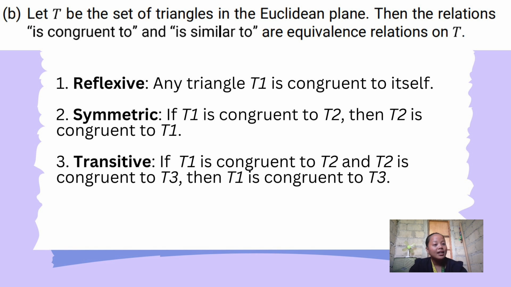Next is symmetric. If T1 is congruent to T2, then T2 is congruent to T1. Right? If triangle 1 is congruent to triangle 2, it's just the same as triangle 2 being congruent to triangle 1. Okay, so it is symmetric. Next, transitive. If triangle 1 is congruent to triangle 2 and triangle 2 is congruent to triangle 3, this means that triangle 1 is congruent to triangle 3. So it is transitive. And that's all. Thank you.